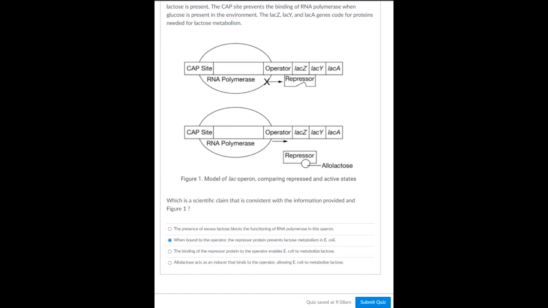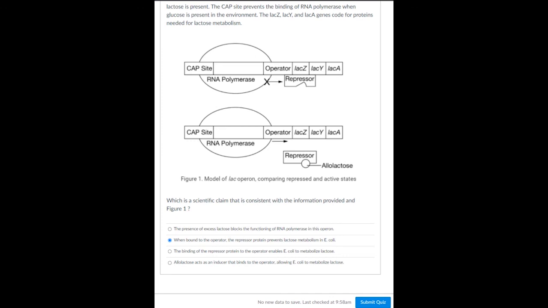I just want to kind of go through the other answers here. The binding of the repressor protein to the operator enables E. coli to metabolize lactose. This is obviously incorrect. The repressor protein physically attached to the operator is what actually prevents, not enables, the initiation of transcription. So lactose is not metabolized in this situation.